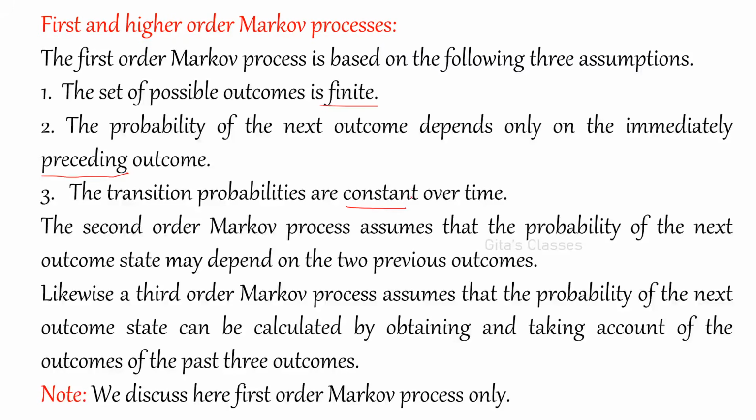The second order means, in the first order, if you want to move from the state xn to xn plus 1, this depends only on the preceding state. This is first order. If xn plus 1 depends on both xn and xn minus 1, it is second order. Similarly for 3, third order, and so on. This is the order. But we are going to see problems only related to first order Markov processes.